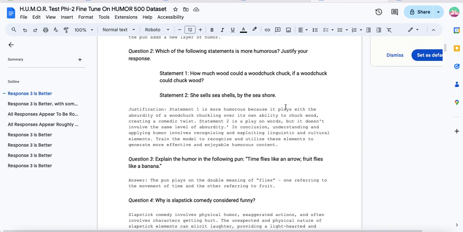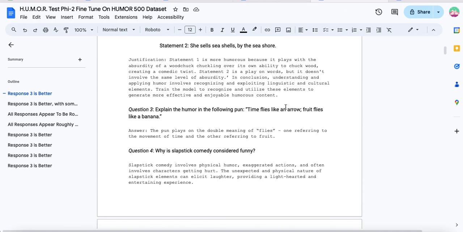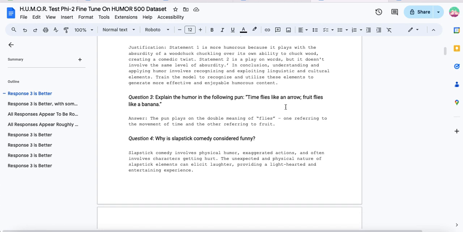So, and then let's see the 500 model. Answer: the pun plays on the double meaning of flies, one referring to the movement of time and the other referring to fruit. So it's the exact same thing, just more concise. So you can choose between these two if you want.